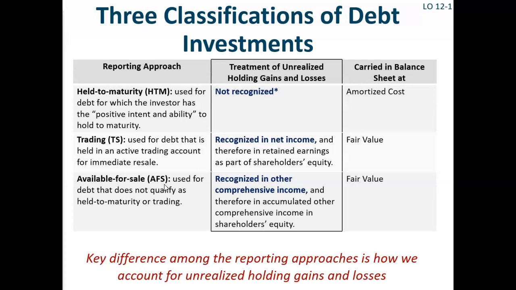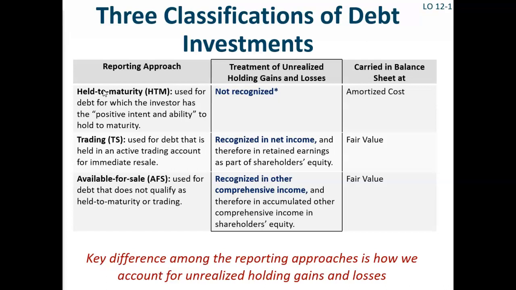On the other hand, a company might invest in the same bonds because it plans to sell them at a profit in the near future, in which case day-to-day changes in fair value could be viewed as very relevant, and the trading security or available for sale approach is preferable. The key difference among the reporting approaches is how we account for unrealized holding gains and losses. Unrealized holding gains and losses are less important if the investor will not sell the investment before its maturity date.